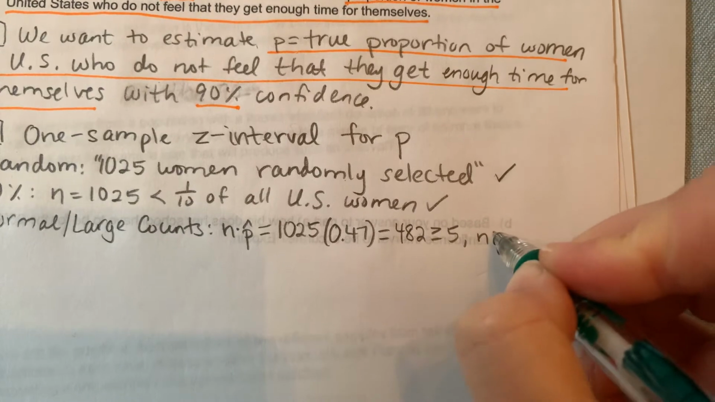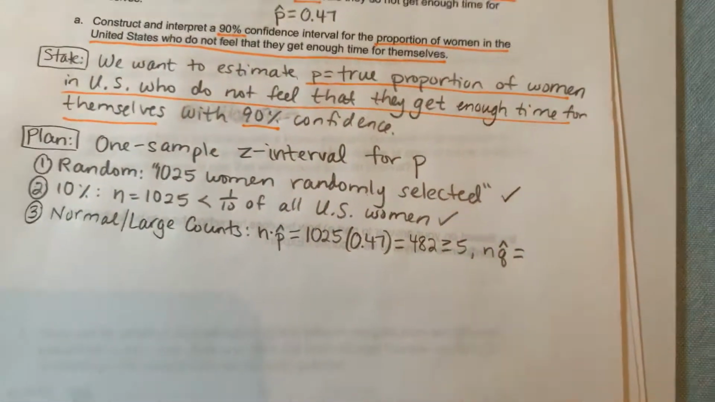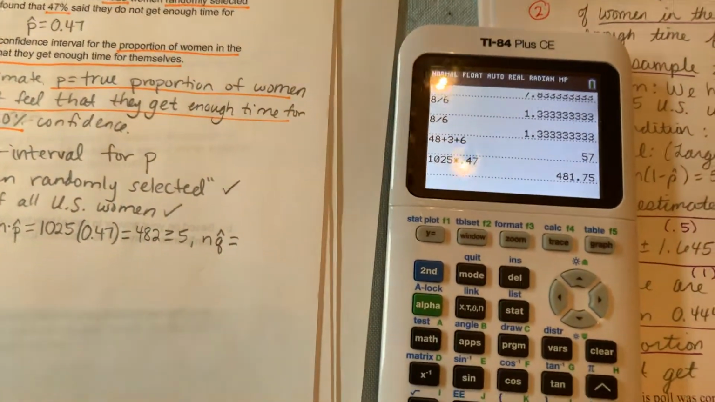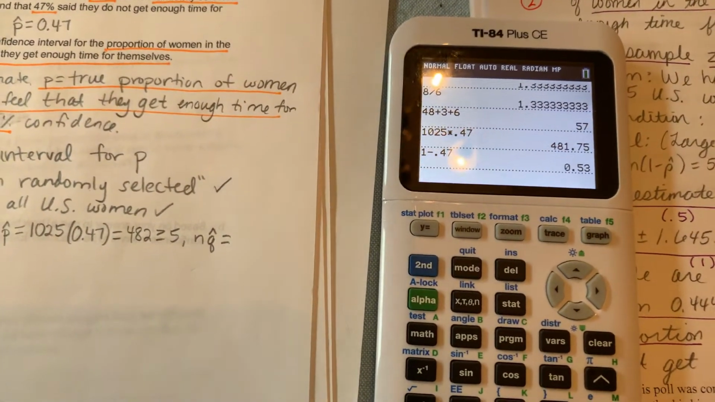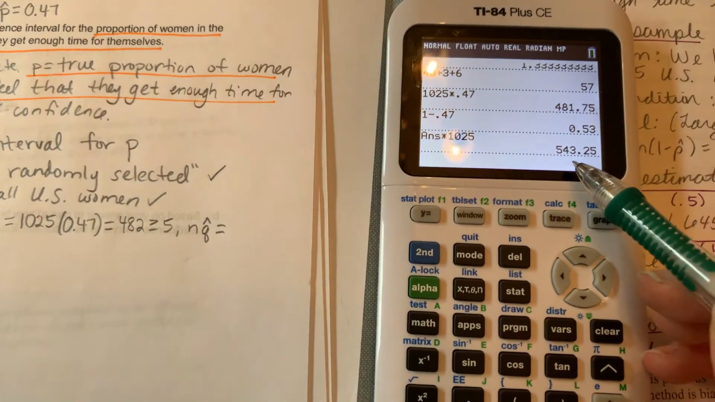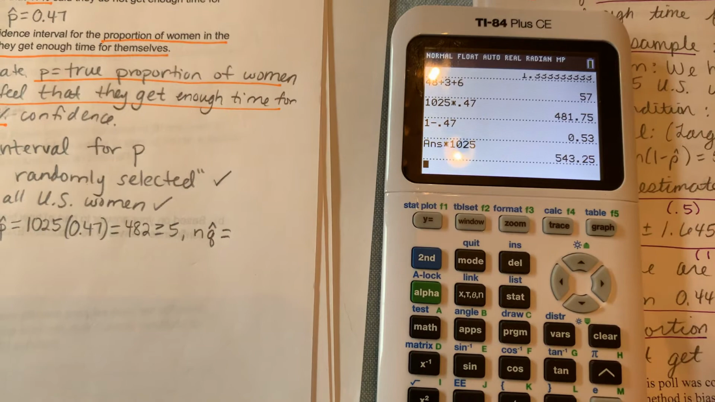Then we have to check n times q hat, which I could go ahead and multiply. Well, first of all, figure out what q hat is. 1 minus 0.47 is 0.53. Multiply that times the sample size. That's one way to figure it out. I'm going to round appropriately to 543.